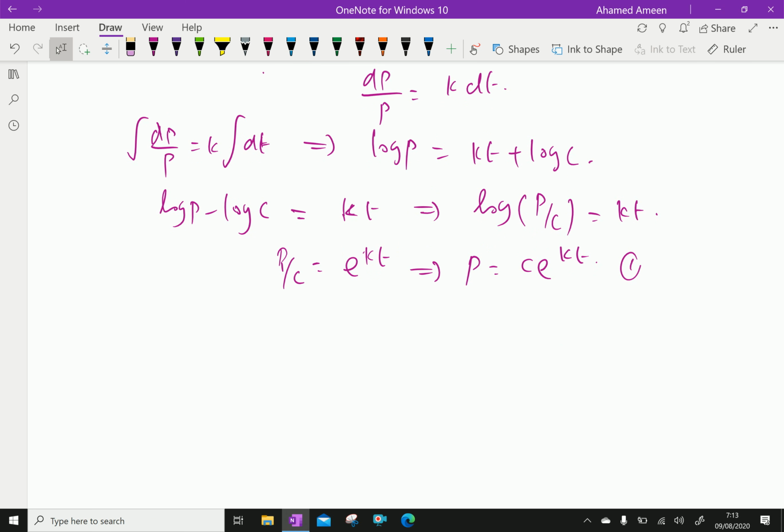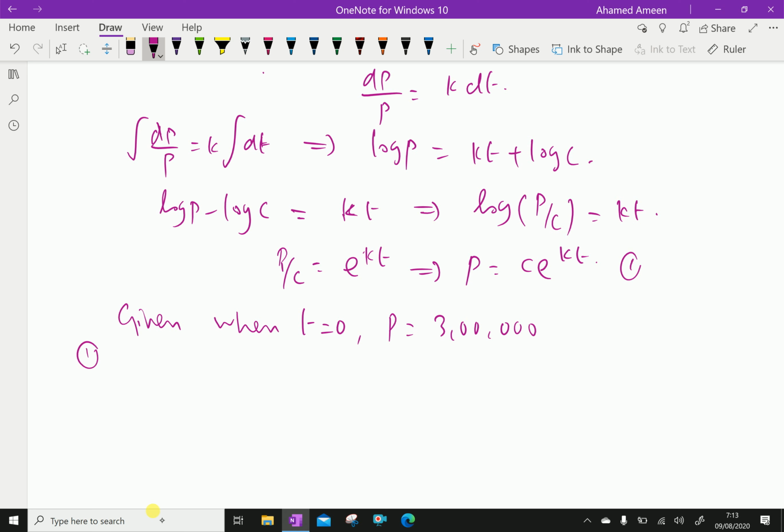Now given, when t equals 0, the initial population P equals 300,000.